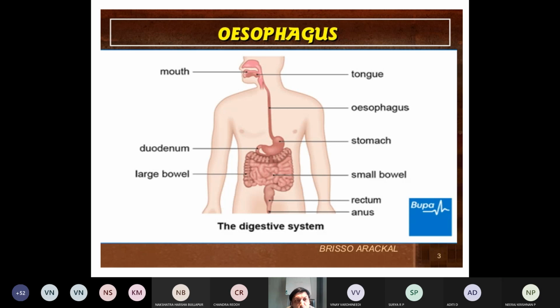As you know, the esophagus is the beginning part of the gastrointestinal tract, GIT. It starts in the neck and extends into the thorax, so we have to discuss the esophagus in the thoracic region also.